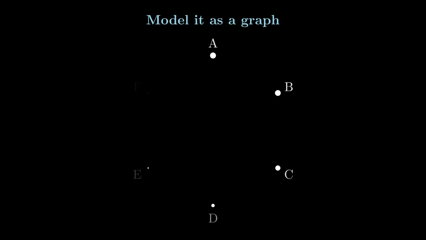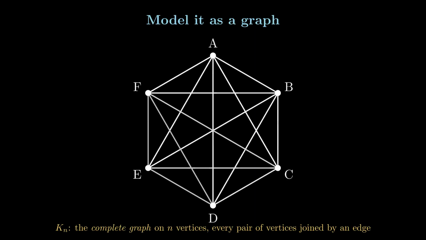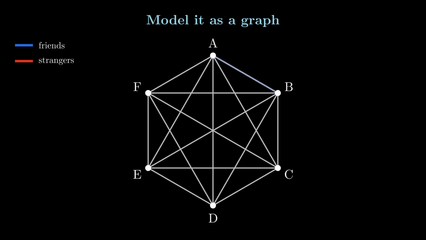Draw a dot for each person and join every pair with an edge. We have 6 dots that are fully connected. In graph theory, this is called K sub 6. In general, K sub n is the complete graph on n vertices: n dots, with every pair of dots joined by an edge. We color an edge blue if the two are friends, and red if the two are strangers.